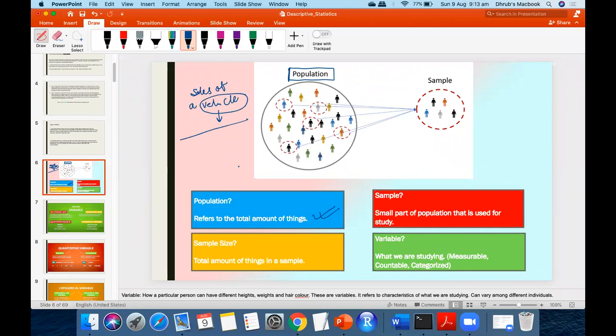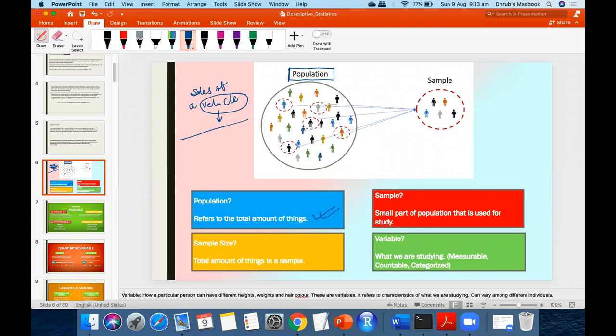Now, yesterday we were talking about how we cannot afford to study the population. For example, I as a person, not an organization, want to know about the literacy rate just for my final year submission of a project.